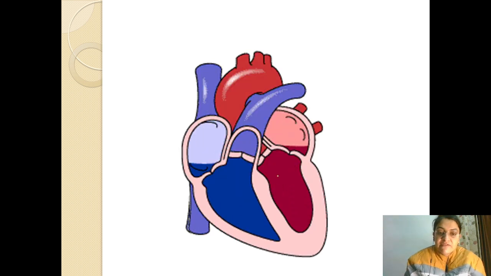Next in the topic we will discuss the cardiac cycle and cardiac output, how the heart carries out the various processes and functions, along with a little bit about the external structure.